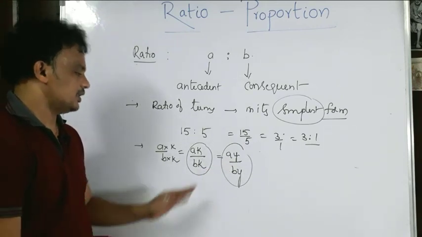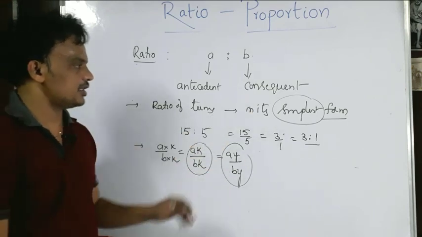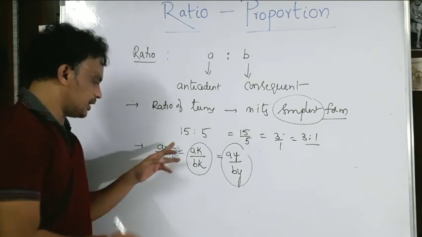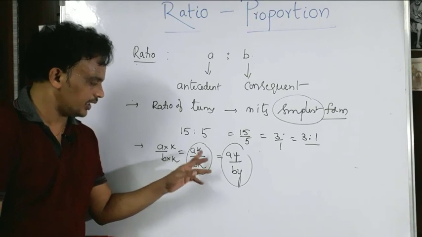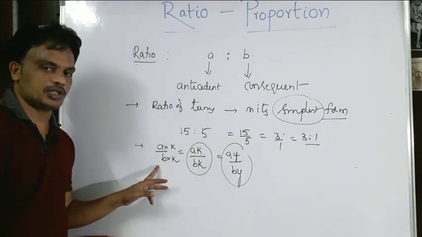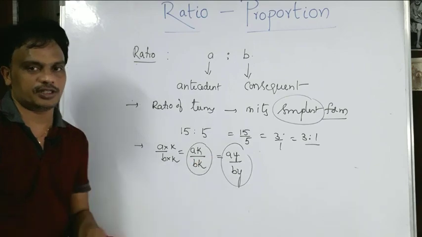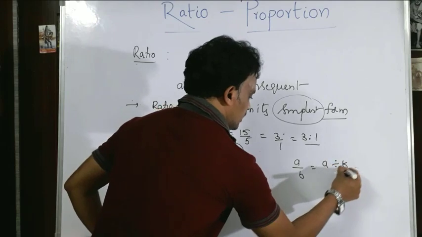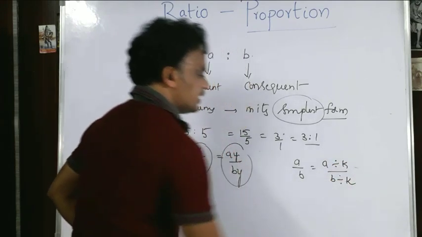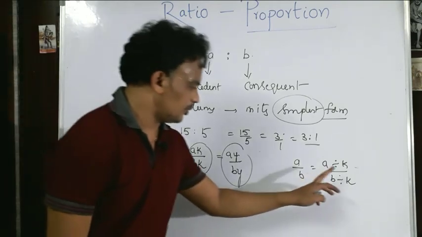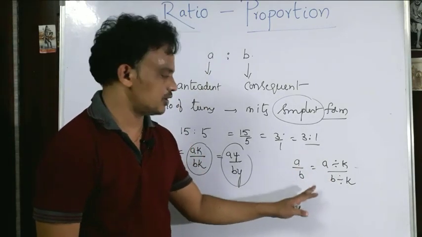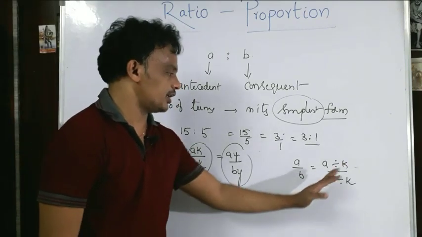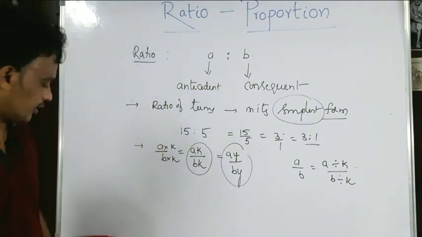Generally, the ratios of the terms are always represented in their simplest form. Here, when both the numerator and denominator are multiplied by the same quantity, we get a ratio that is equal to the given ratio, and these are called equivalent ratios. At the same time, in the ratio A is to B, if A is divided by one quantity and B is divided by the same quantity, then both the ratios are equal. A is to B equals A divided by K by B divided by K. Both numbers are divided by K, so this is the equivalent ratio of the given ratio. Have you got the point?